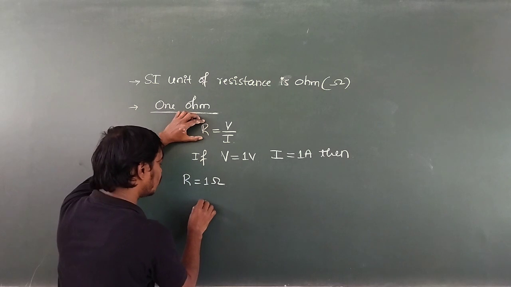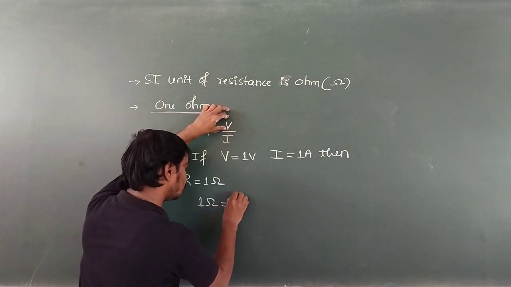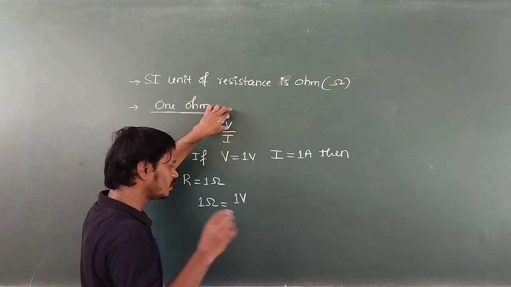See here, R can be replaced by 1 ohm and potential difference is how much? 1 volt, and the current flowing through the conductor is how much?